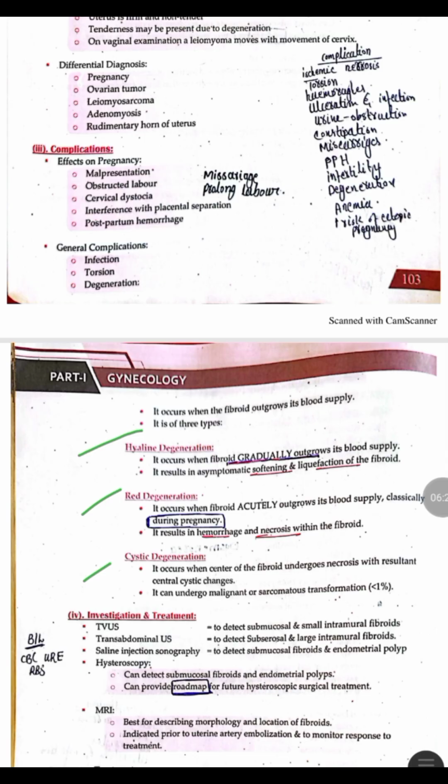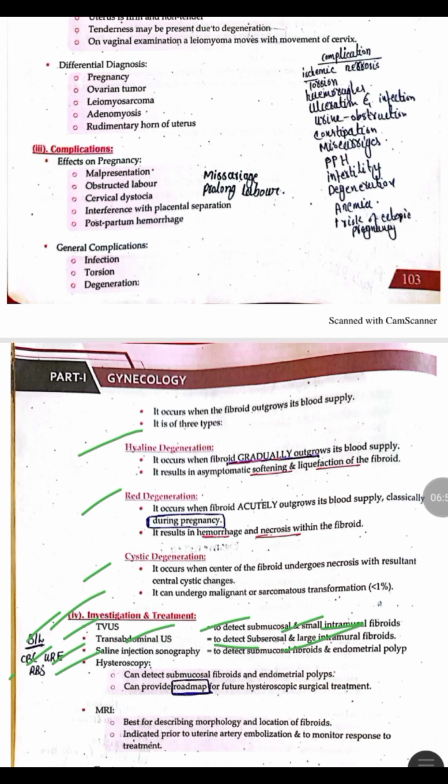Next one is the investigations that are done in a patient with fibroid. The baseline investigations include complete blood count, in which we check the hemoglobin level. Similarly, we can also do urine RE, and the specific investigations for fibroid include transvaginal ultrasound. Transvaginal ultrasound is done to detect submucosal fibroid and small intramural fibroid, and transabdominal ultrasound is done to detect subserosal and larger intramural fibroid.